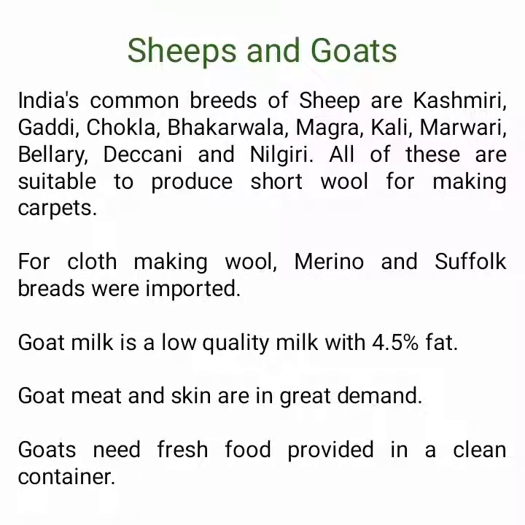Sheep and goats. India's common breeds of sheep are Kashmiri, Gaddi, Chokla, Bhakarwala, Magra, Kali, Marwari, Bellari, Deccani and Nilgiri. All of these are suitable to produce short wool for making carpets. For cloth making, merino and Suffolk breeds were imported. Goat milk is a low-quality milk with 4.5% fat. Goat meat and skin are in great demand. Goats need fresh food provided in a clean container.